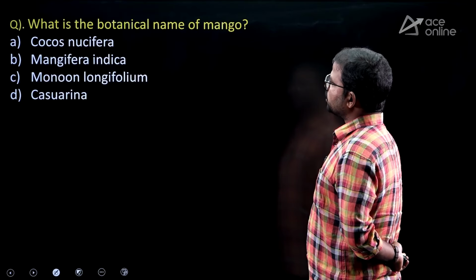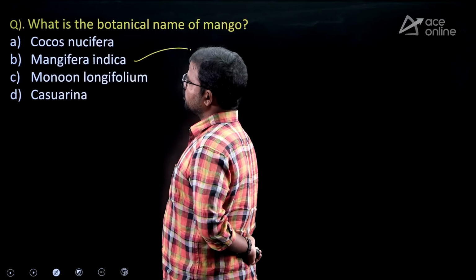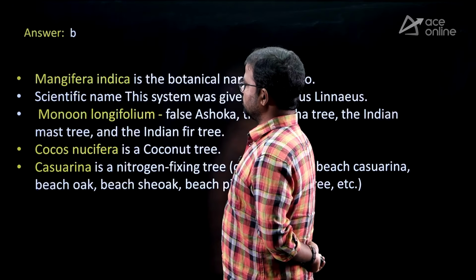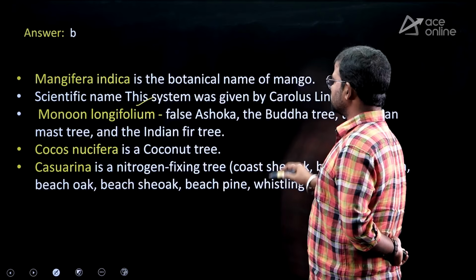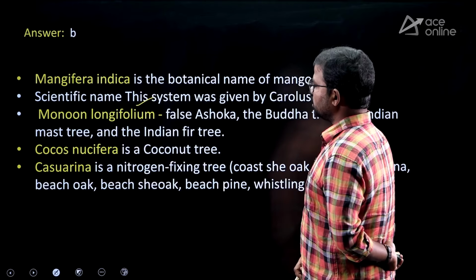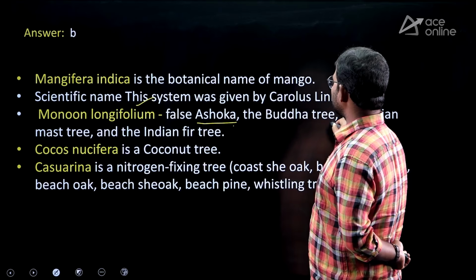Next, what is the botanical name of mango? The botanical name of mango is option B, Mangifera indica. What about the remaining ones? Monoon longifolium. This is the scientific name of Ashoka, nothing but a Buddha tree.